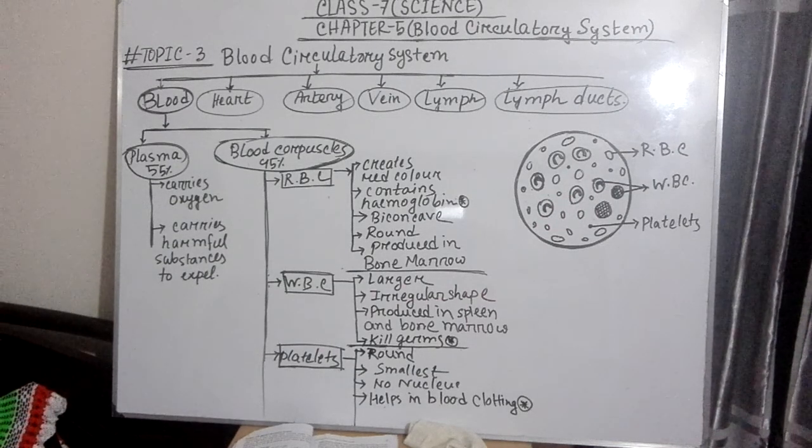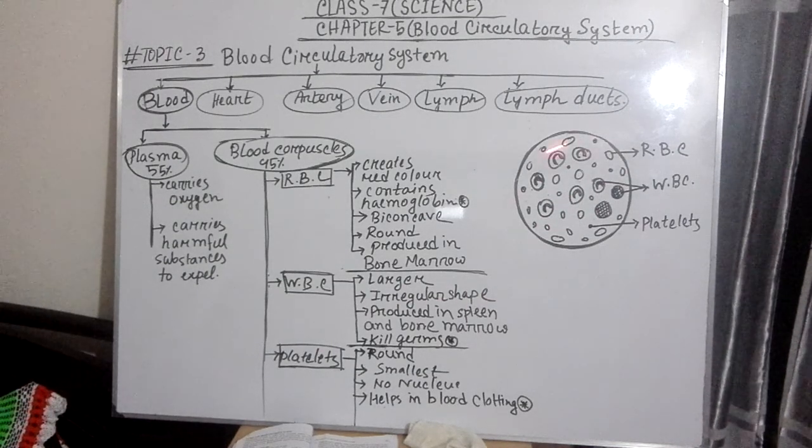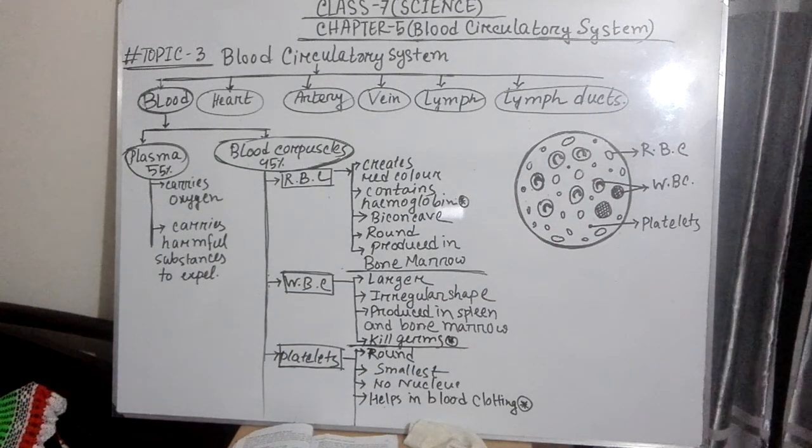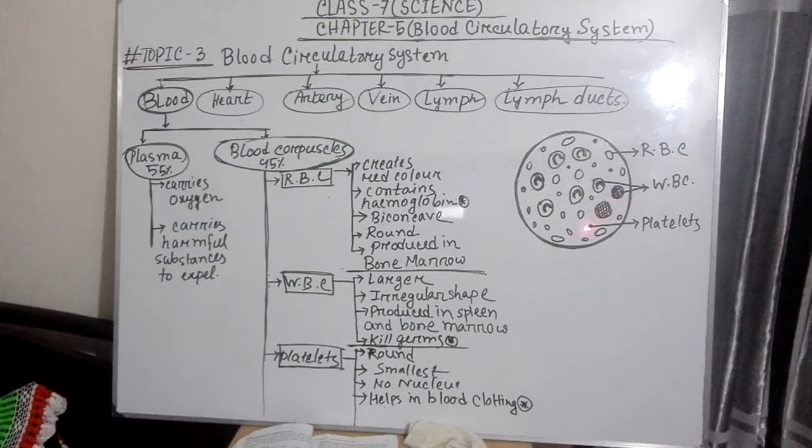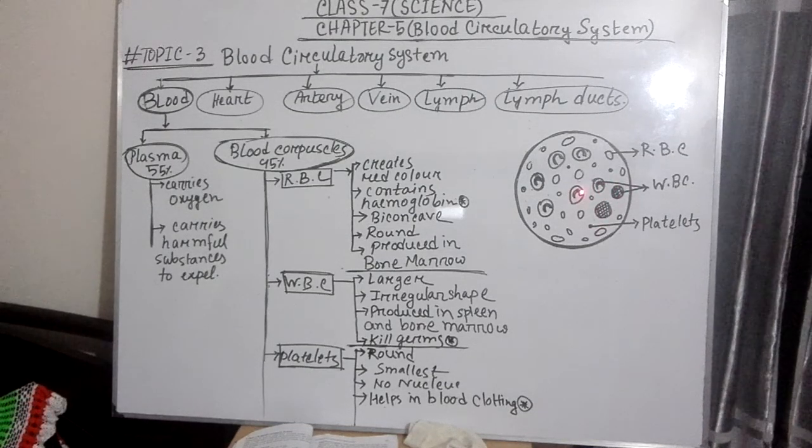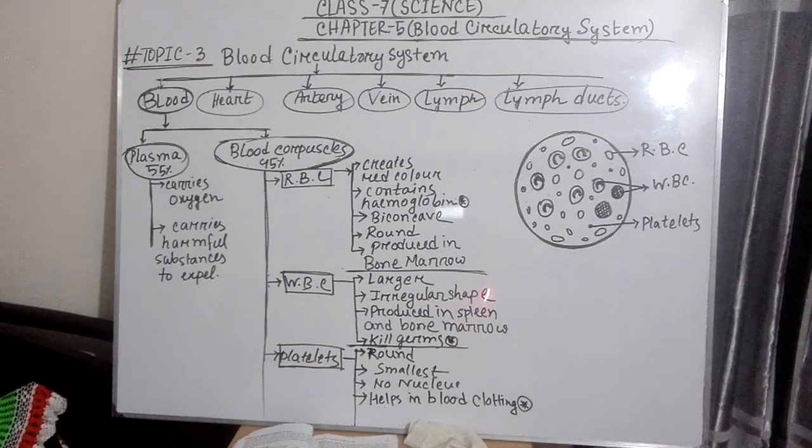Irregular shape. You are also seeing in this figure that there are many different shapes of WBC, that means white blood corpuscles. So they have no regular shape, they are irregular in shape, produced in the spleen and bone marrow too, like RBC, and it kills germs. It is the main function of this WBC.